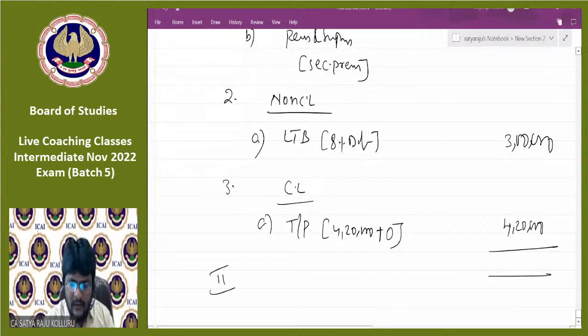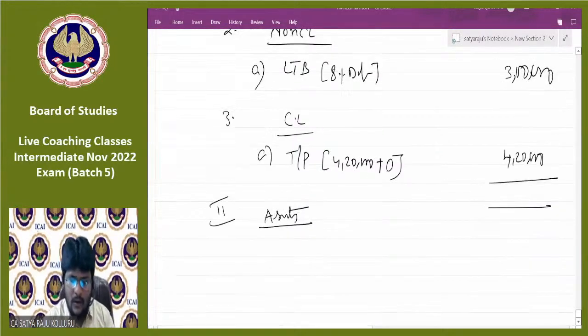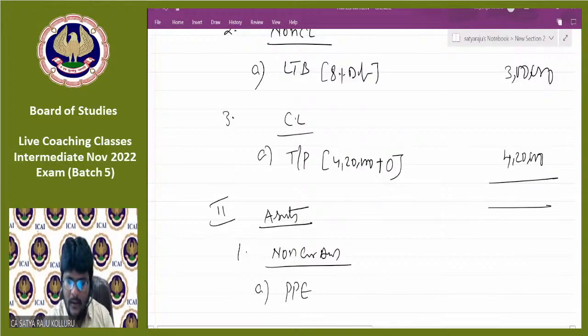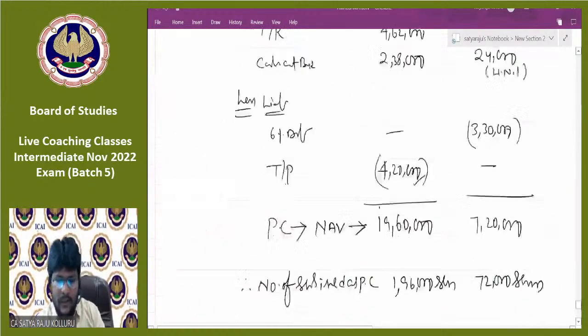Then you can start assets. Under assets, non-current assets. Under non-current assets, PPE. So again, you can cross-check the PPE under NAV.